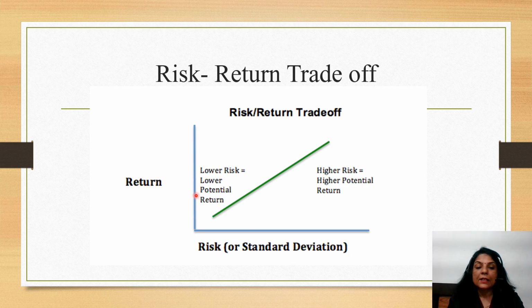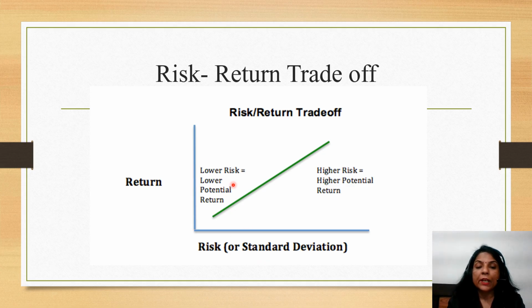On the x axis is risk, and on the y axis you can see the term return, or the percentage of return you are expecting from any investment option. Here trade-off talks about how to manage your return with compensation for the risk. It depends on the type of investor. You want to take high risk or you want to take low risk. So risk will be calculated in terms of standard deviation.